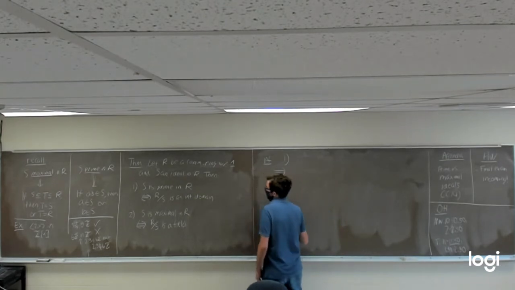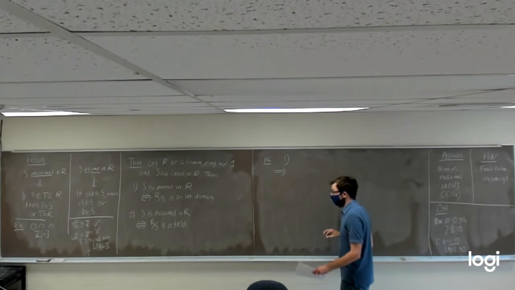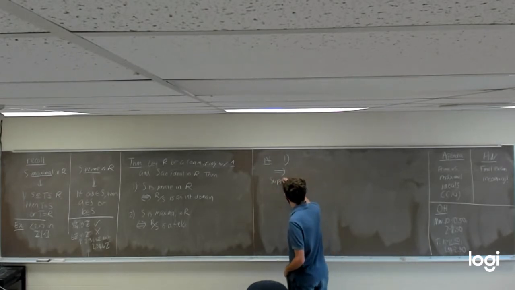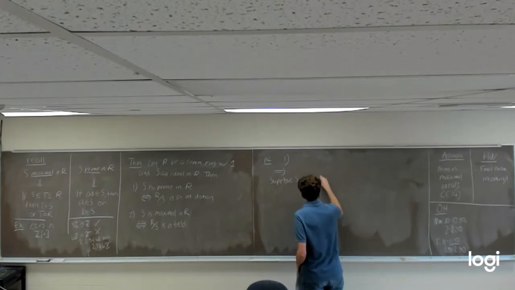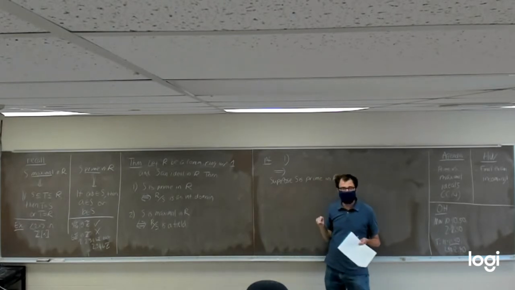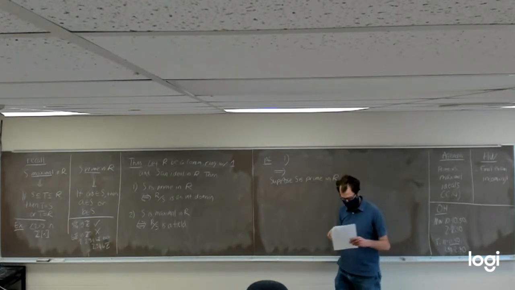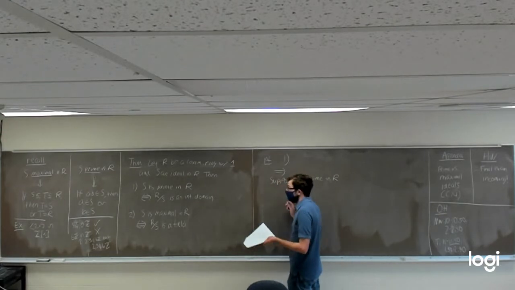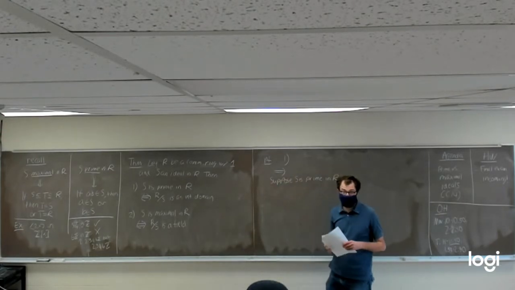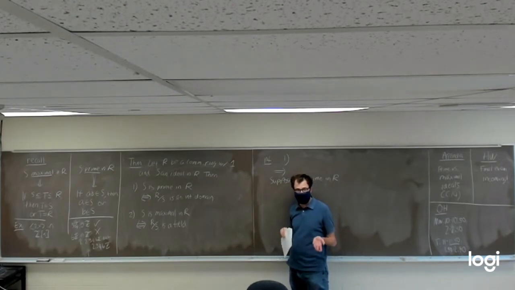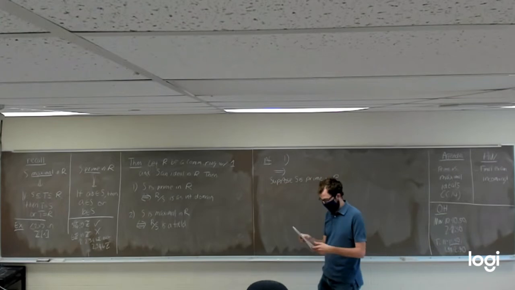So let's go from left to right. So we're going to start by saying, suppose S is prime. And our goal is going to be to prove R mod S has to be an integral domain. So we can show R mod S is an integral domain. We need to show that it has commutativity and a multiplicative identity. Well, it gets those things for free.